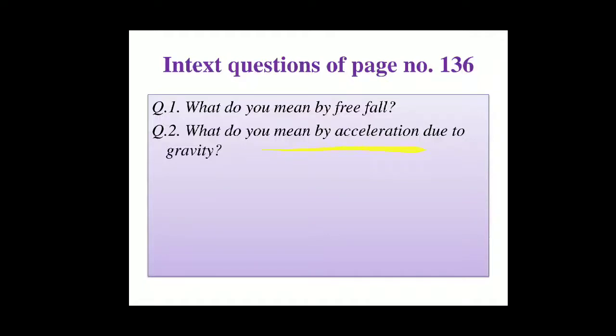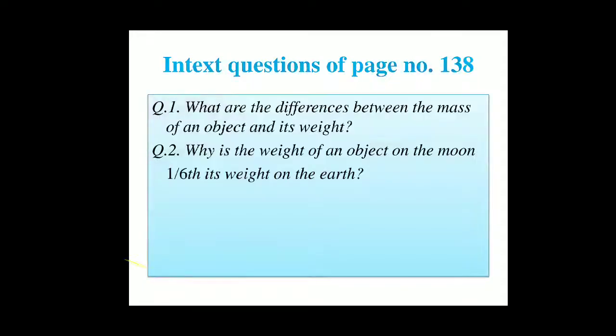What do you mean by acceleration due to gravity? So the acceleration produced in an object when it falls from a height due to gravitational force is known as acceleration due to gravity. Now in-text questions of page number 138, what are the differences between the mass of an object and its weight? We already have discussed in the last slide.